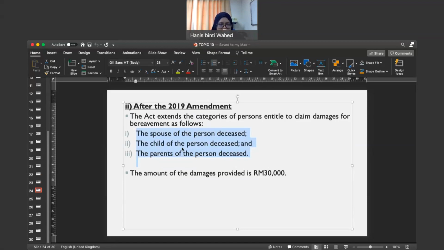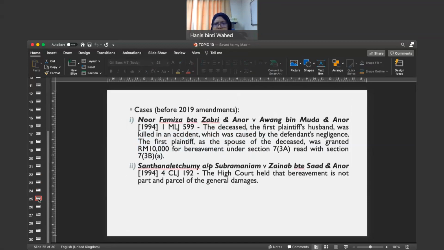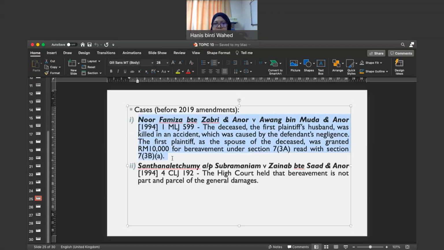Okay, for case involving bereavement, you boleh baca pada cases by Nur Famiza, ya. Nur Famiza, in this case the court awarded 10K for bereavement, yeah, because this is an old case, prior to amendment made in 2019. Okay, you guys can also refer to other cases lah. Okay, but basically the current amount will be 30K for the claim for bereavement.